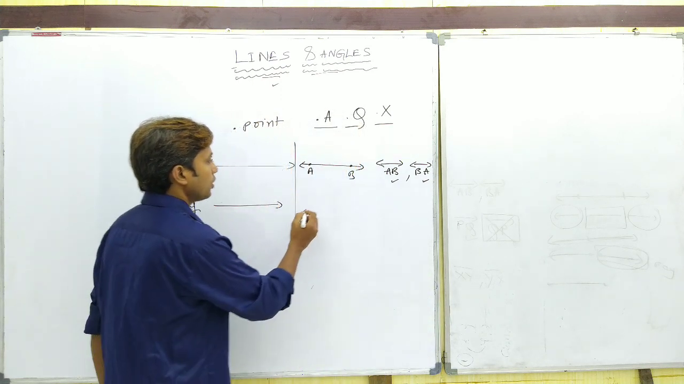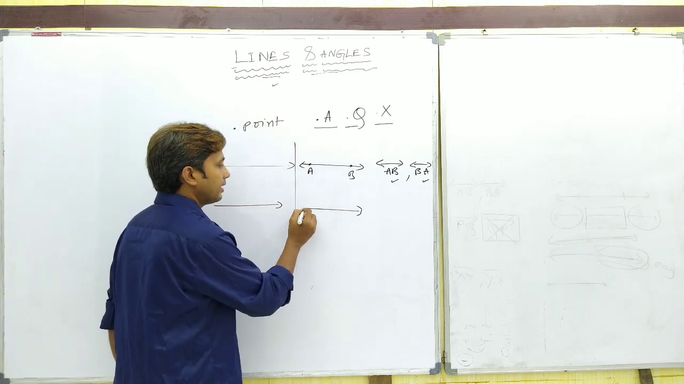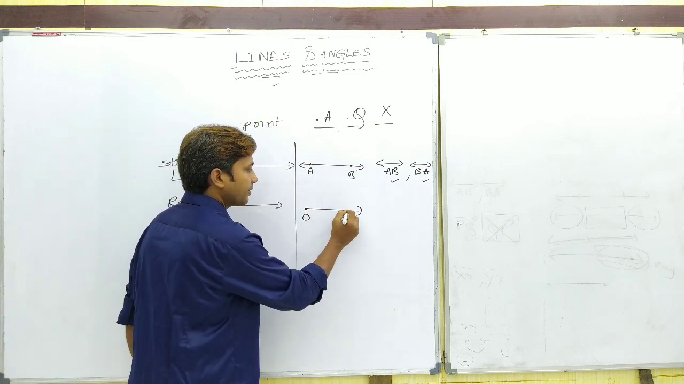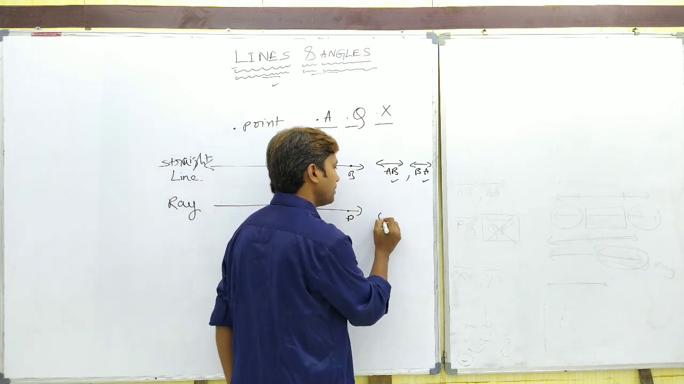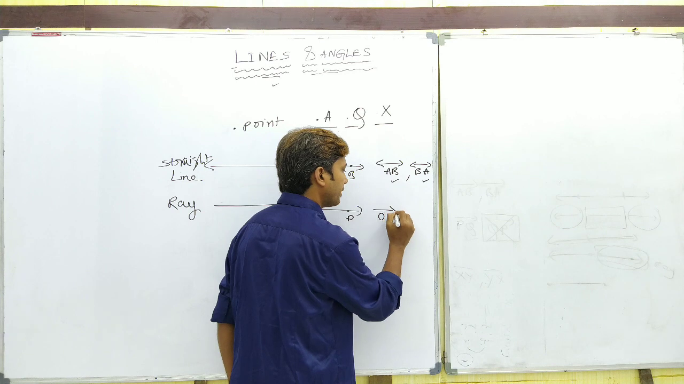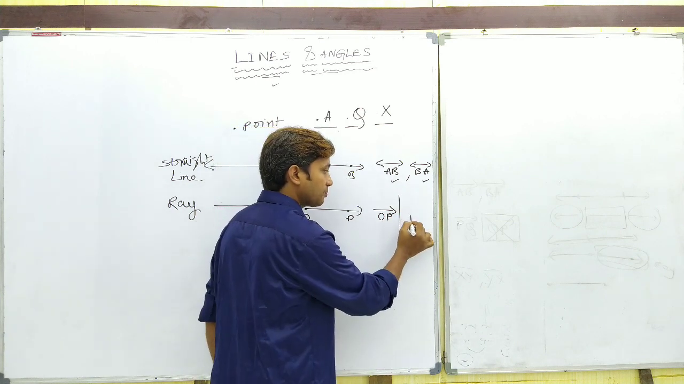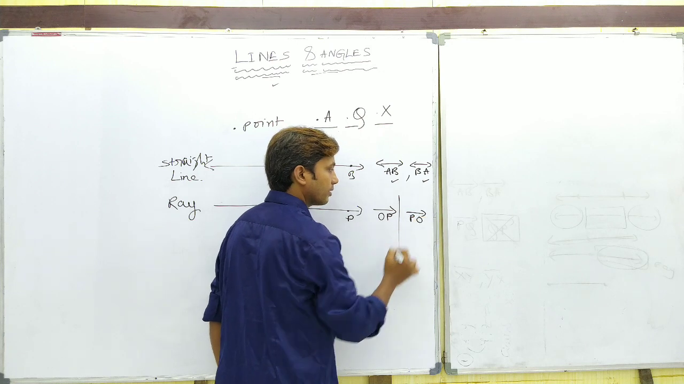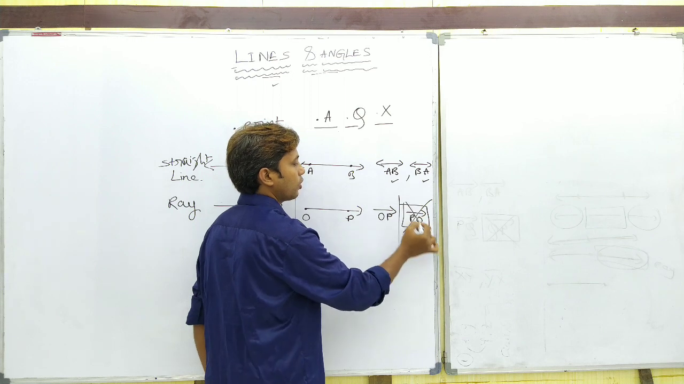Okay. Next step. So now how to represent a ray? See, we take a ray and let this be the initial point O and let us consider some point P on this. Now how to represent this ray? We can call it OP bar or OP ray. And now my question is, can we write this as PO bar? Certainly not. This is wrong.